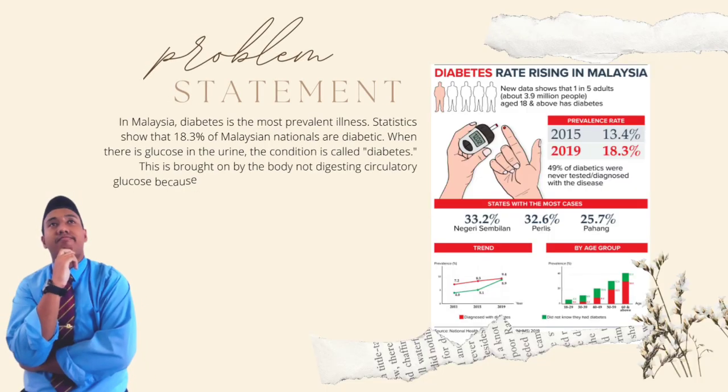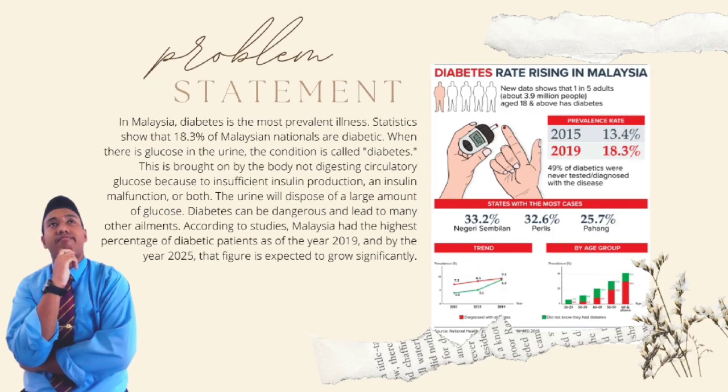Problem statement in our research. In Malaysia, diabetes is the most prevalent illness. Statistics show that 18.3% of Malaysian nationals are diabetic. When there is glucose in the urine, the condition is called diabetes. This is brought on by the body not processing circulatory glucose because of insufficient insulin production, insulin malfunction, or both. The urine will dispose of a large amount of glucose.